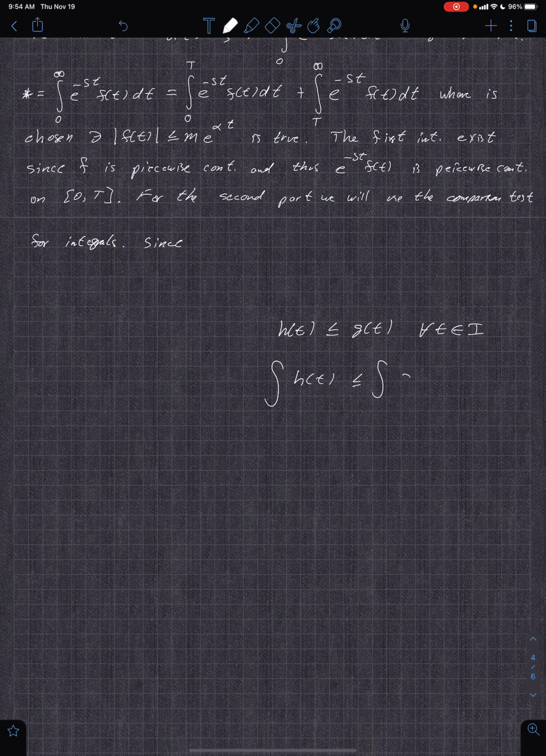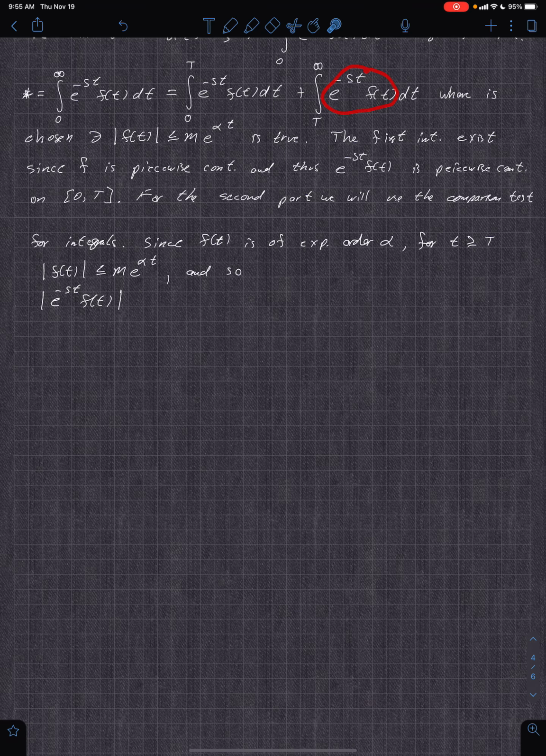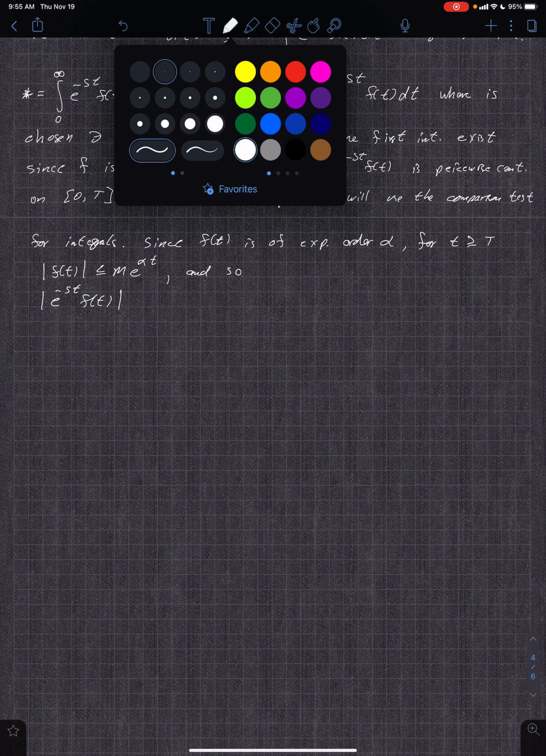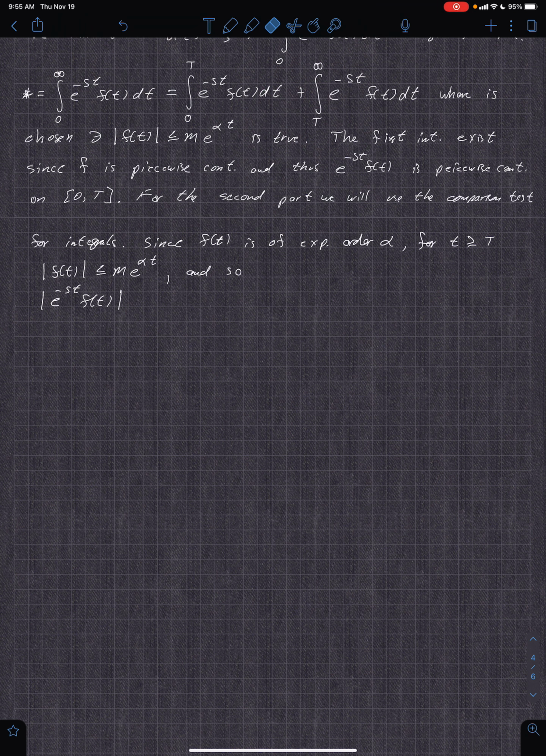And so we get this equality and integral. So we have then that the absolute value of e to the negative st times f of t. Now we're going to look at this integrand right here. We're starting here because it's a true statement, and then we're going to use this fact in this inequality. You don't need absolute values around e because it's always positive.